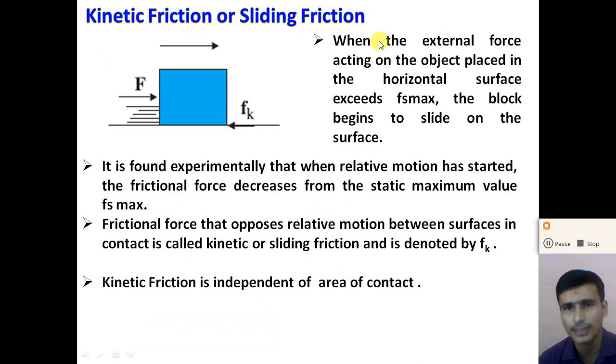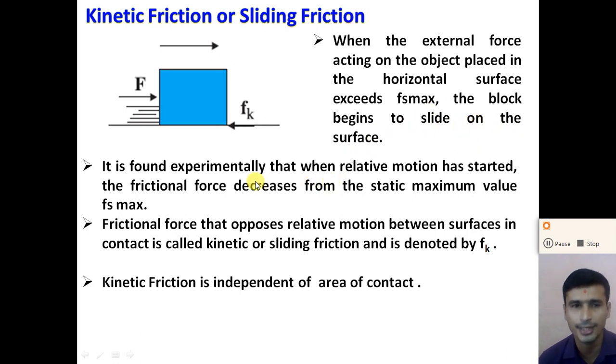When the external force acting on the object placed on the horizontal surface exceeds the Fs maximum, what is the Fs maximum? Maximum static friction. So when the external force acting on the object is greater than the maximum static friction, the block begins to slide on the surface. The block begins to move on the surface.